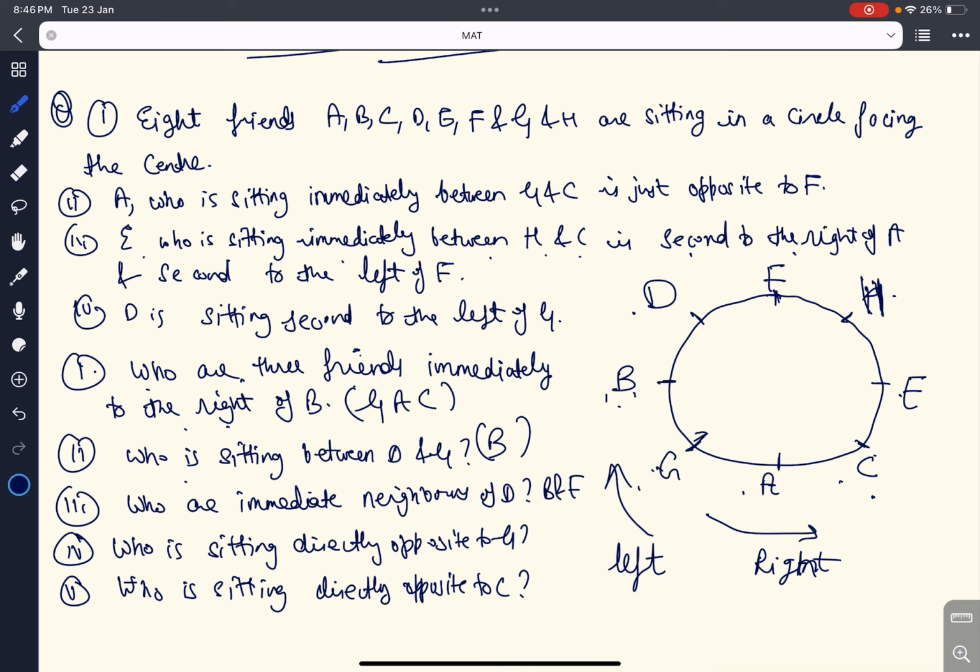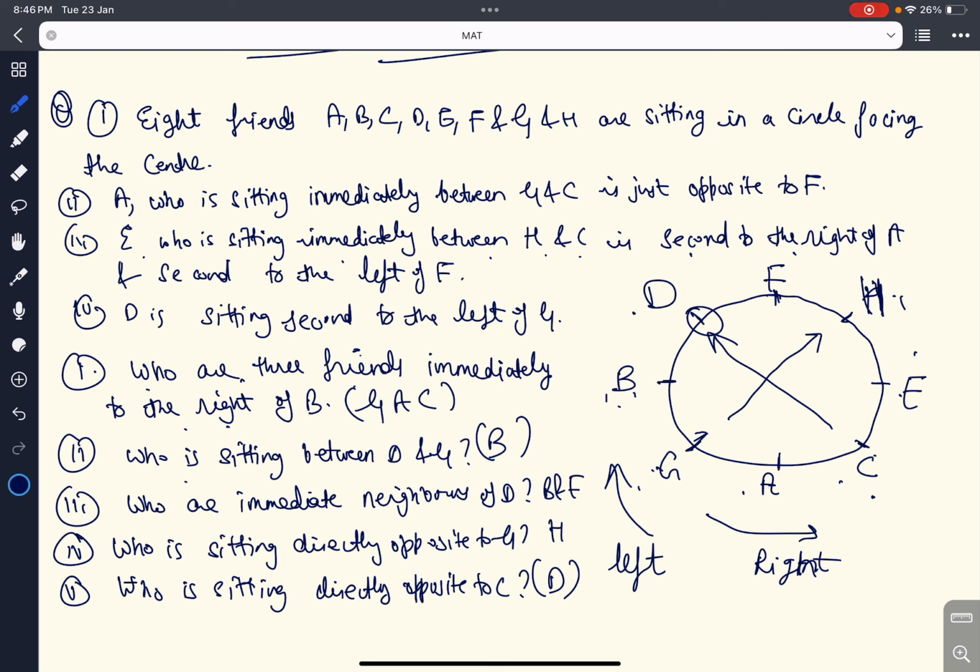Who is sitting directly opposite to G? Directly opposite to G is H. 3 in the right direction, 3 in the left direction. Who is sitting directly opposite to C? So this is D. Who is sitting directly opposite to D? 3 to the right, 3 to the left. So this is the middlemost position. So D is sitting opposite to C.